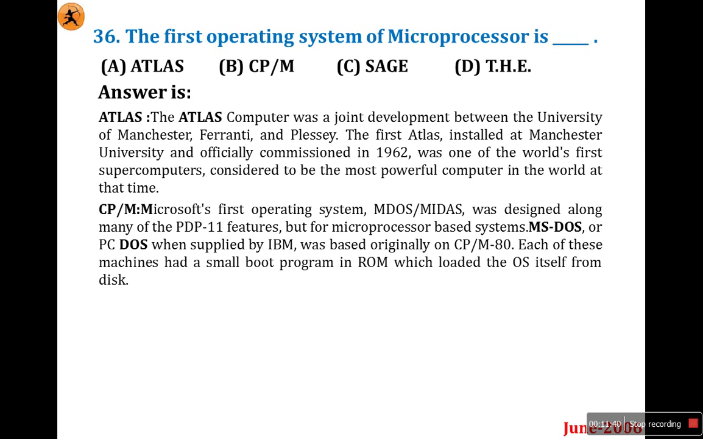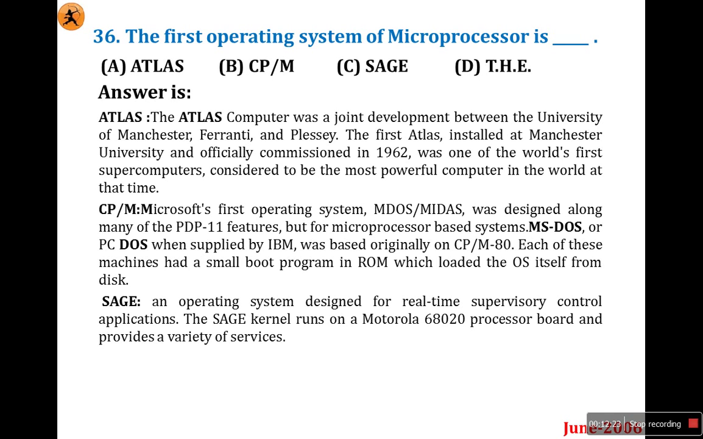CP/M is the first operating system of a microprocessor. MS-DOS was designed along with many of the PDP-11 features, but for microprocessor-based systems, MS-DOS and PC-DOS supplied by IBM were based originally on CP/M-80. Each of these machines had a small boot program in ROM which loads the OS itself from the disk. This is the first operating system of a microprocessor, CP/M. This is the answer. But look at another two.